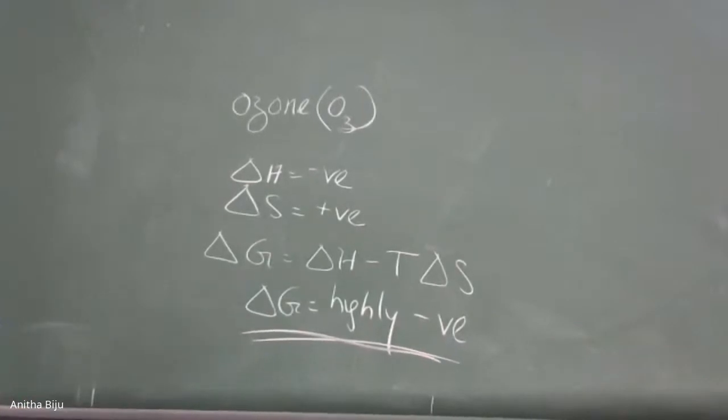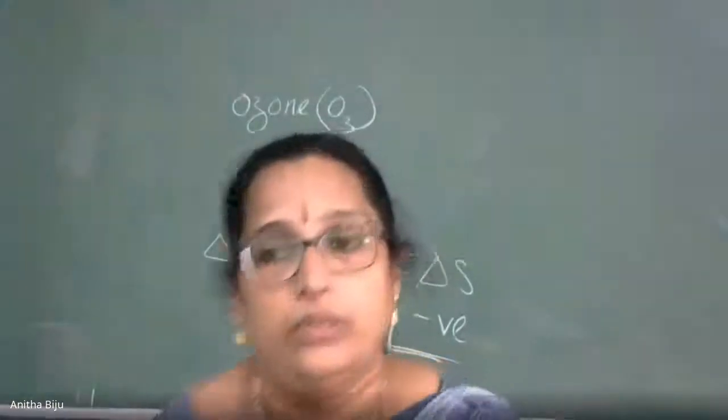It means if the concentration exceeds, an explosion may take place. It is very, very dangerous. So in order to justify that, you need to write this thermodynamic equation, delta G is equal to delta H minus T delta S, and justify these points. Because of this reason, the concentration is always maintained at 10%. So this is very important.